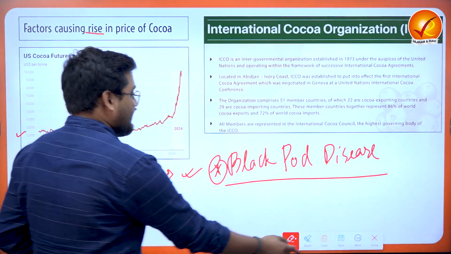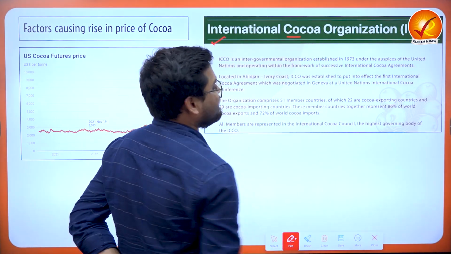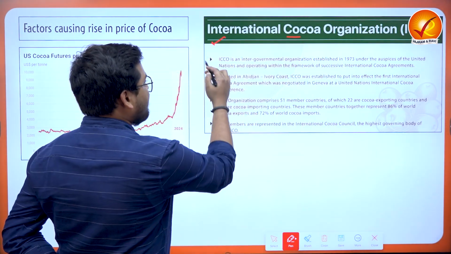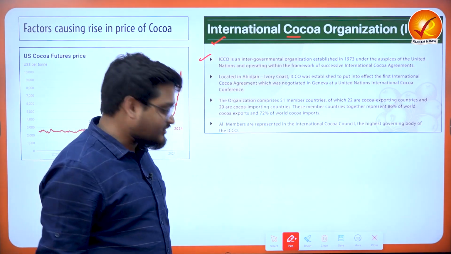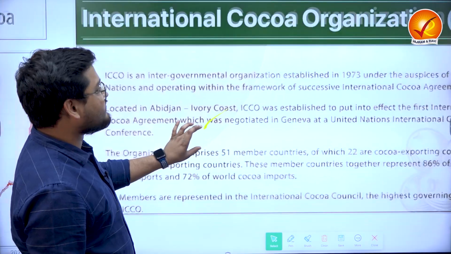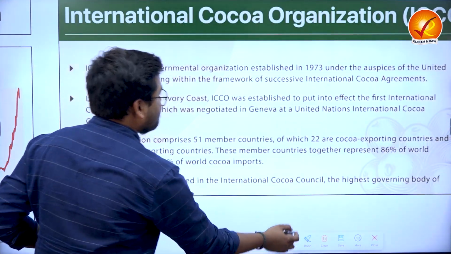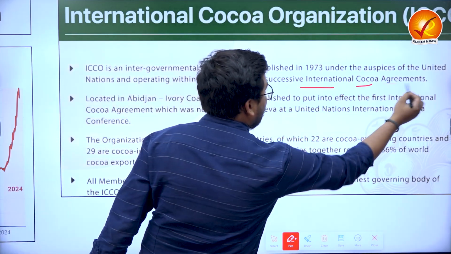Now, there is an international organization known as the International Cocoa Organization, an intergovernmental organization established in 1974 under the UN, which led to successive international cocoa agreements.